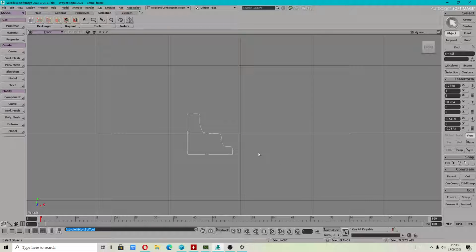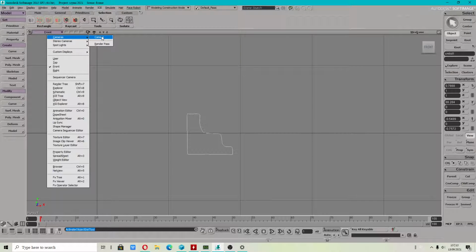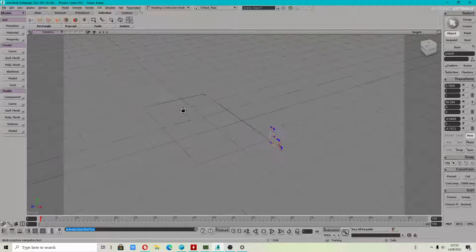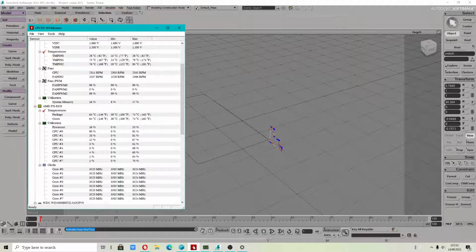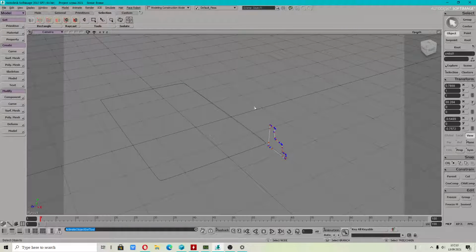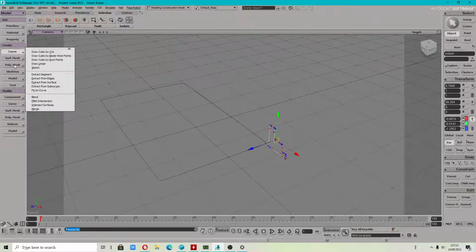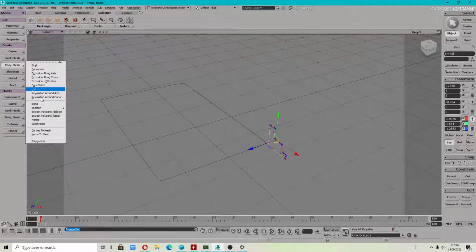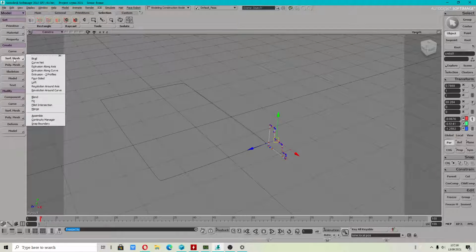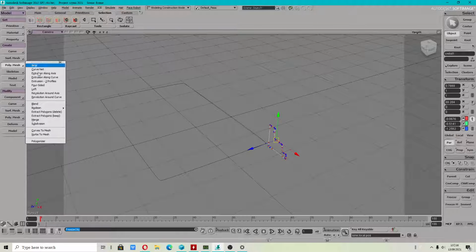Okay, I will get back to you now because I have to show you how you create that shape. I want to show you how to create the shape of a frame, the frame itself. First, that shape must be selected, then you go to curve, polymesh, depending on what you want to have as output, because you can use surface mesh or polymesh as output. I prefer that one.